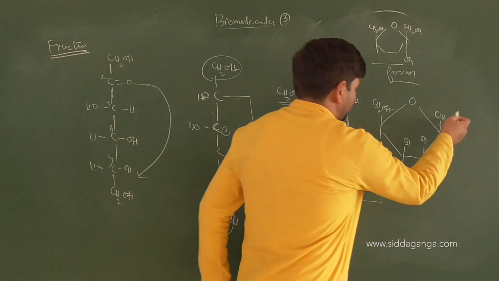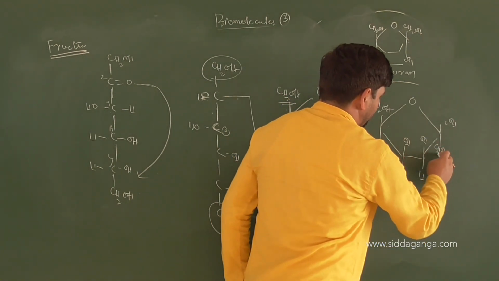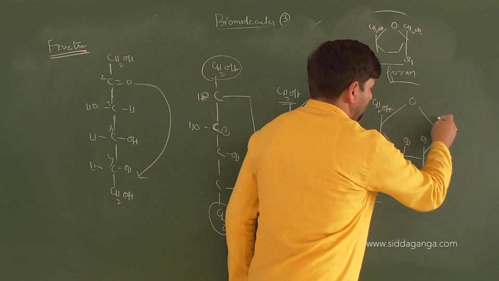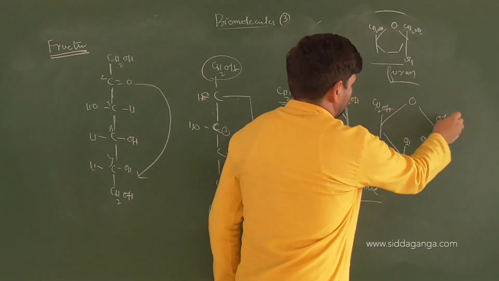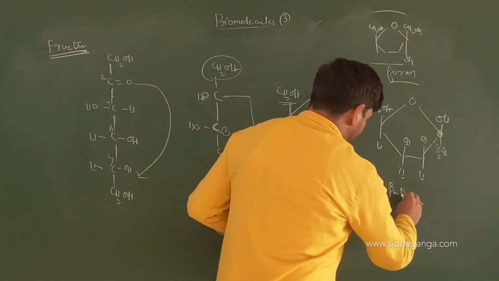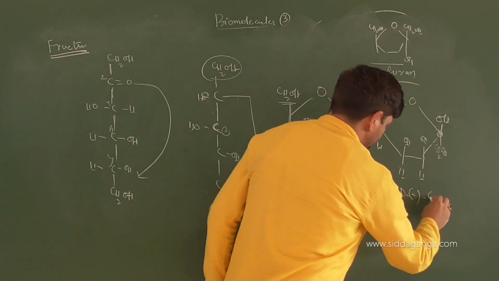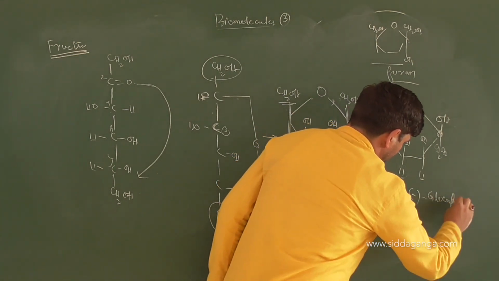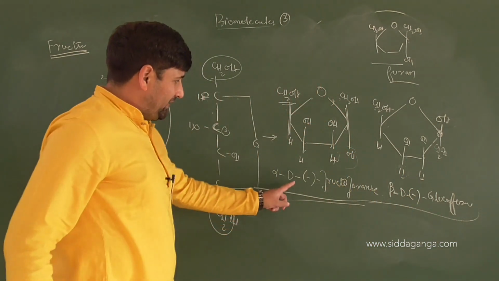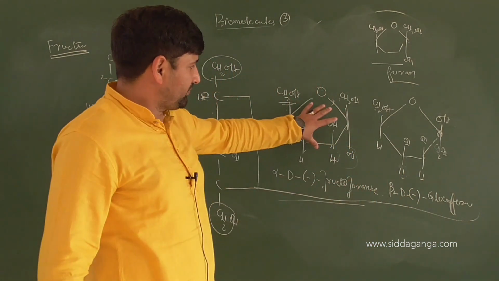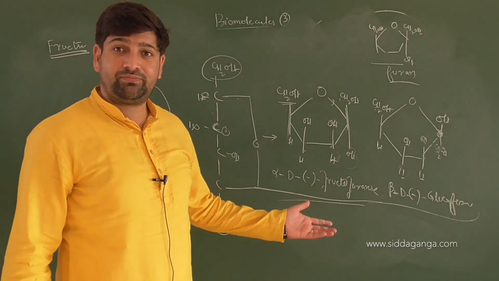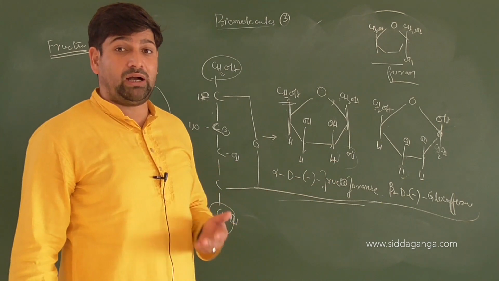It's still down, so change it, alter it, it will be CH2OH again. What's the group here? OH. This will be beta, again D, minus glucofuranose. So alpha D minus fructofuranose, and this will be beta D minus glucofuranose.